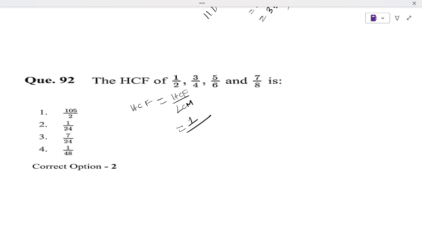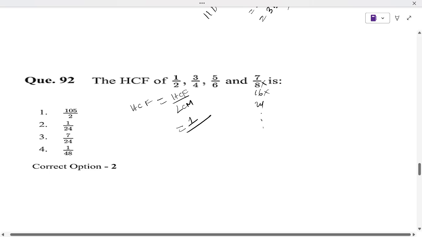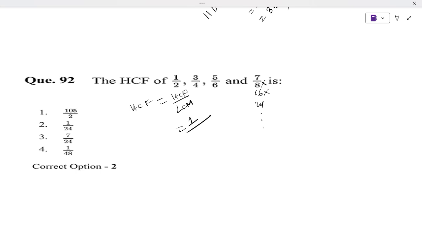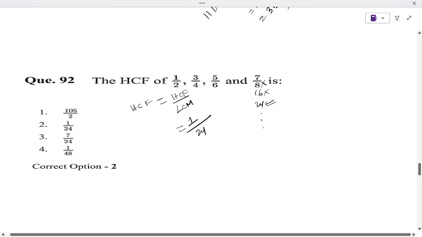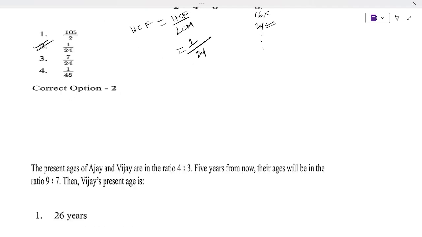For the LCM of the denominators 2, 4, 6, 8, the biggest number is 8. So we take multiples of 8: 8 1 is 8, 8 2 is 16, 8 3 is 24 and so on. 8 4 times is 32. Does 6 divide 8, 16? No. 24, 6 divides it, 4 divides it, 4 6 times is 24, and 2 12 times is 24. That means the LCM is 24. So the answer is 1 by 24. So this is the answer.